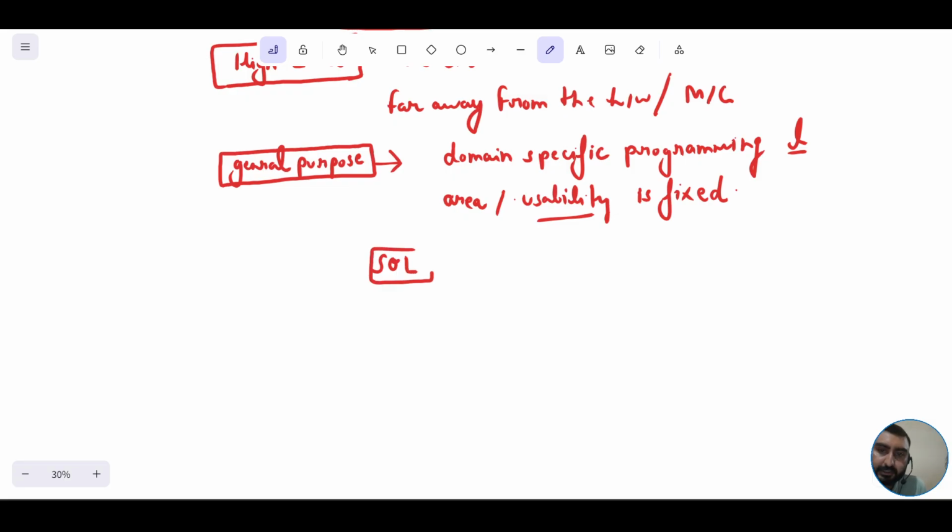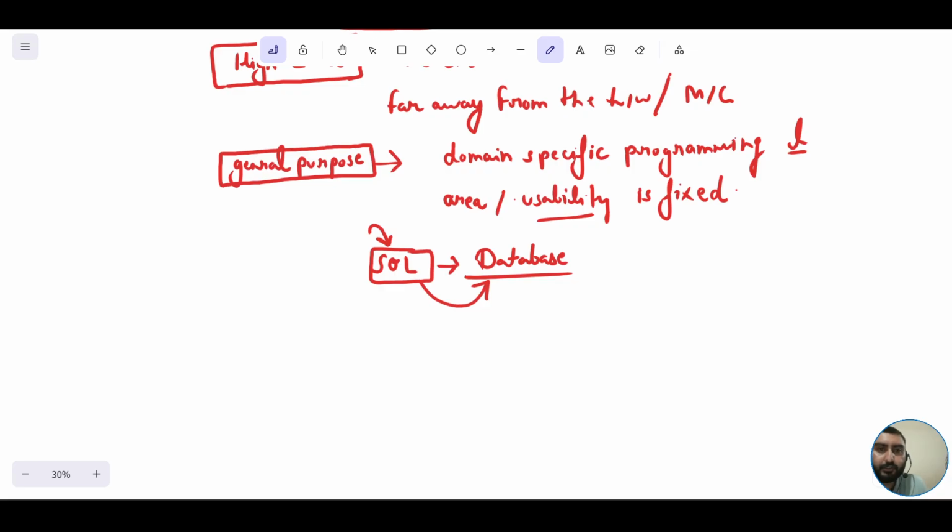It's a query language which is used in order to deal with the computational tasks related to the databases, and it is preferred over here itself. It's not used at any other place. So the working area of this particular language, SQL, is fixed. It is bound up to this database itself.